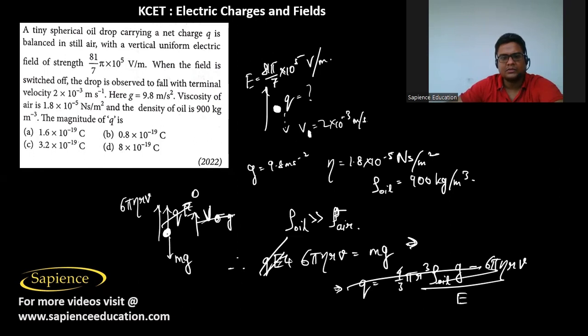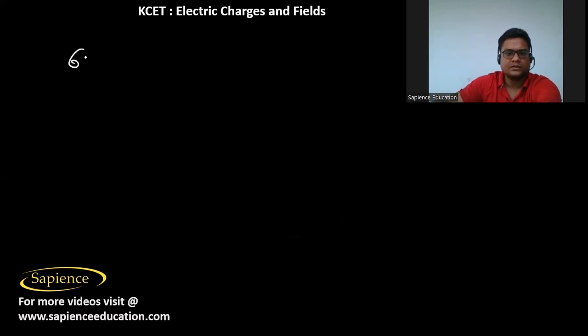The terminal velocity has been told. Therefore 6 pi eta rv will be equal to 4 by 3 pi r cube into density of oil into g. So therefore we can find out r from here.